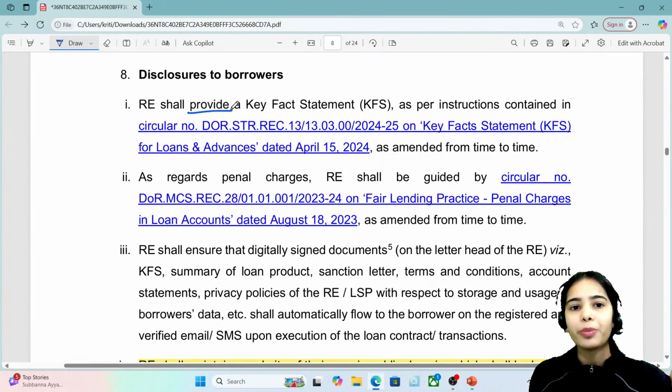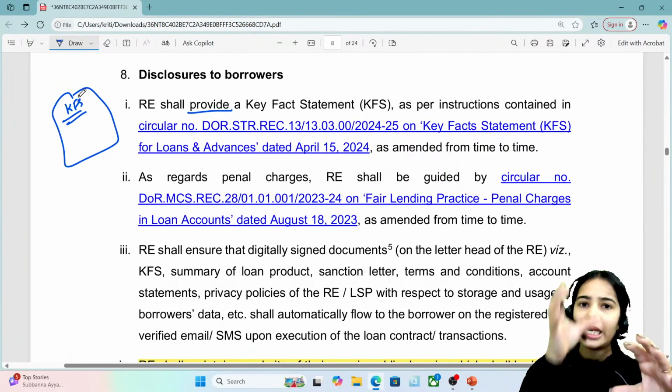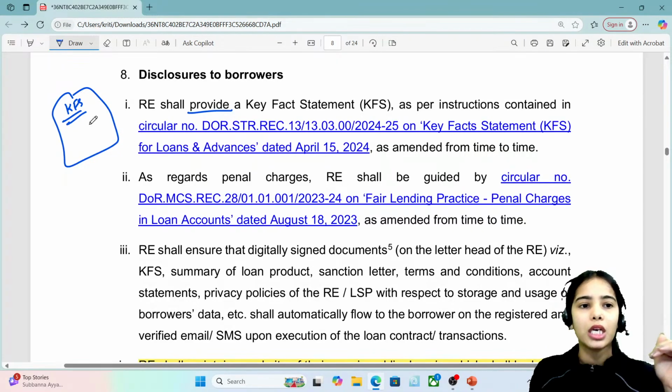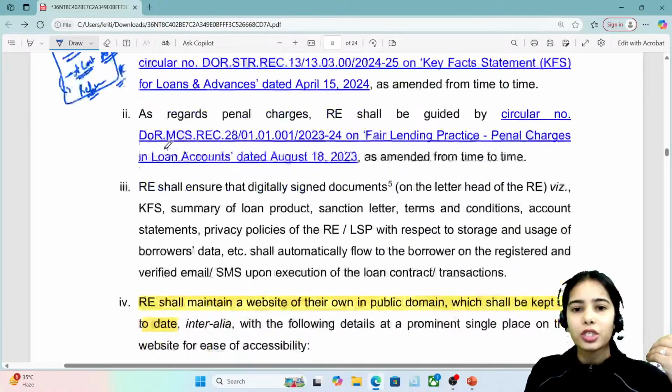So the regulated entity shall provide a key fact statement. I hope many of you know about the key fact statement. It includes all the details about the loan in a page or 2 pages. So the key fact statement includes the annual cost of borrowing, that is, it includes the APR. It includes the repayment obligation and the penal charges and all. Okay, so this is the basic idea.